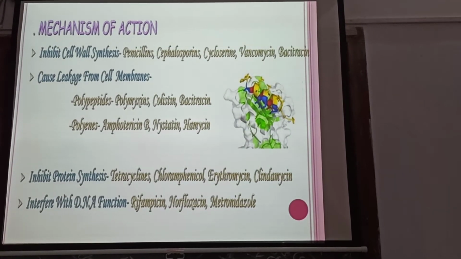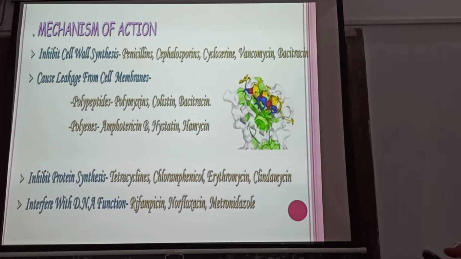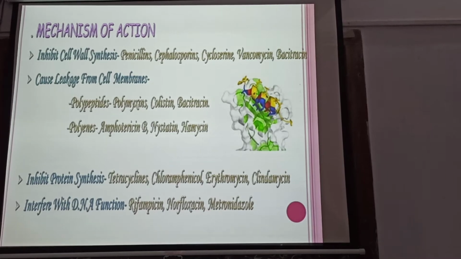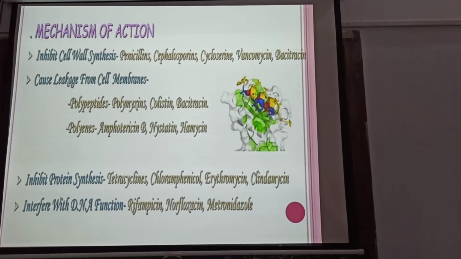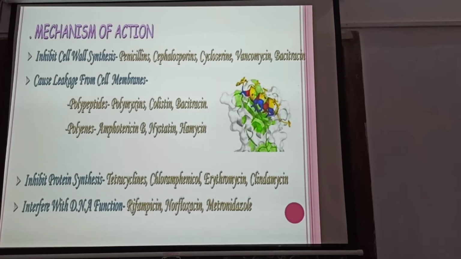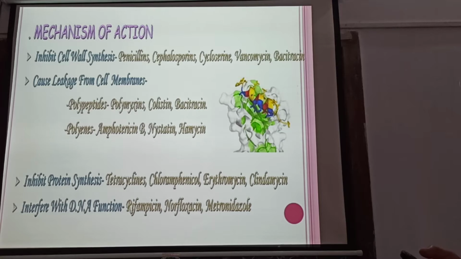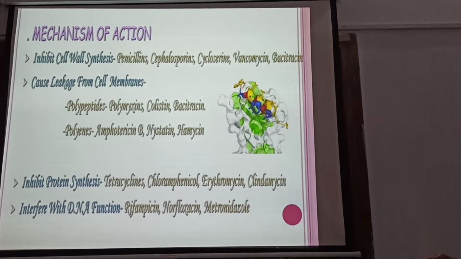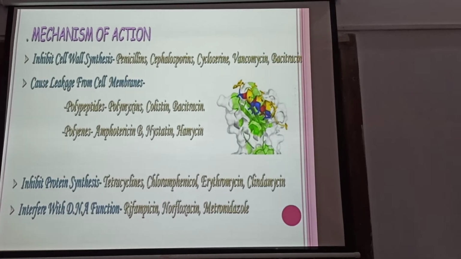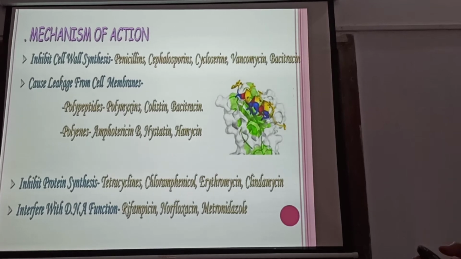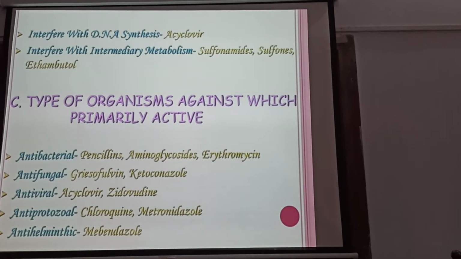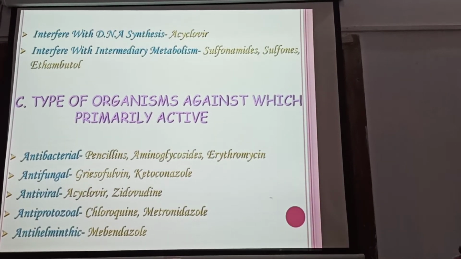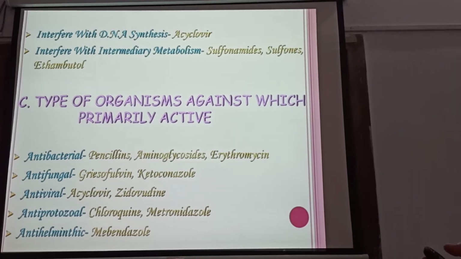Mechanism of action के अनुसार भी हम लोग एंटीबायोटिक को डिवाइड कर सकते हैं. Inhibitors of cell wall synthesis like penicillin, cephalosporin, cycloserine, vancomycin, bacitracin. Those that cause leakage from the cell membrane like polypeptides, polymyxin, colistin, bacitracin, polyenes like amphotericin B, nystatin, hamycin. Inhibit protein synthesis like tetracycline, chloramphenicol, erythromycin. All are repetition but a different way of division. Interfere with DNA function like rifampicin, norfloxacin, metronidazole. Interfere with DNA synthesis like acyclovir. Interfere with intermediate metabolism like sulfonamides, sulfones, metronidazole.